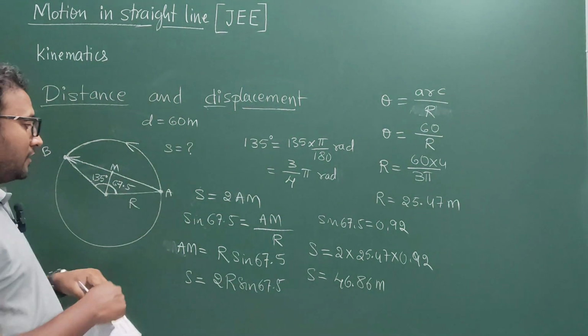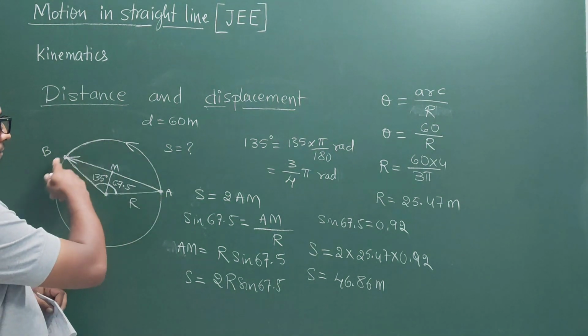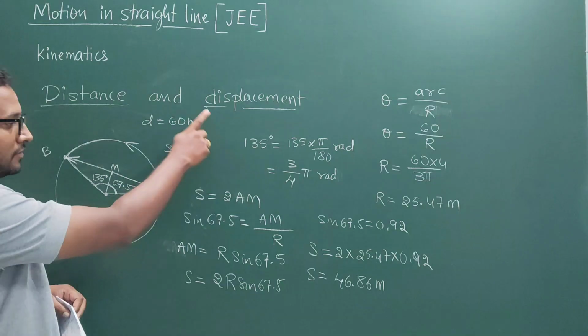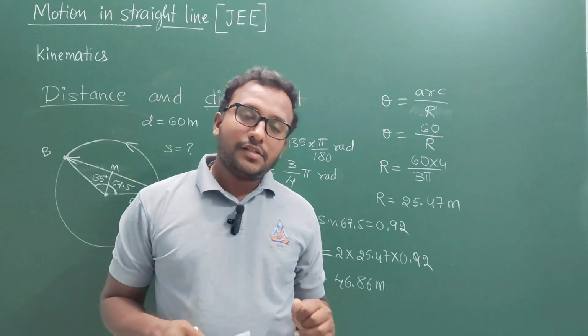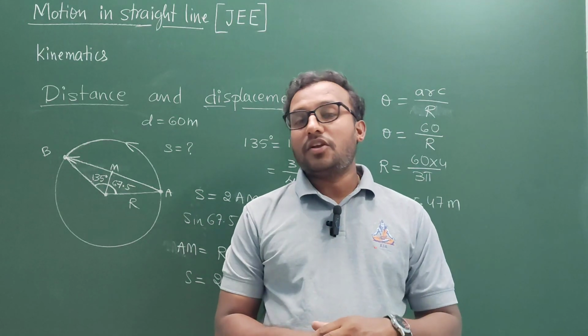Here you see that once again displacement is going to be less than the distance covered by the body. Distance is when the total path length is covered, which is the value of this arc of the circle, 60 meters. So this is how distance and displacement are different from each other.